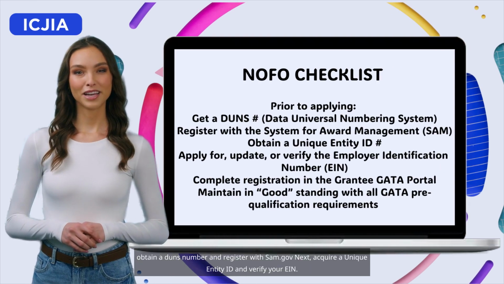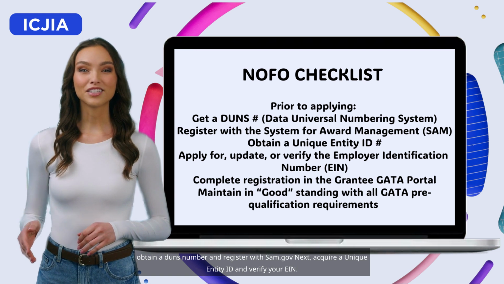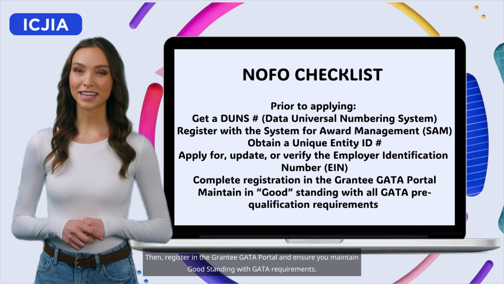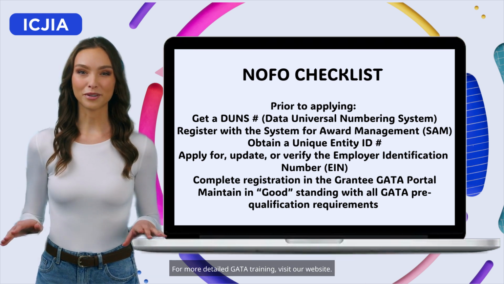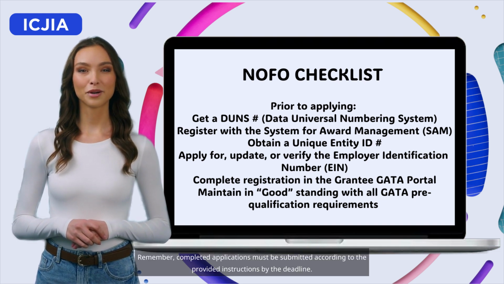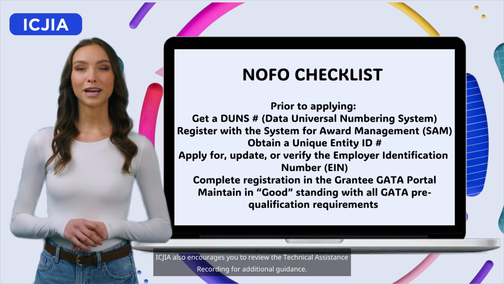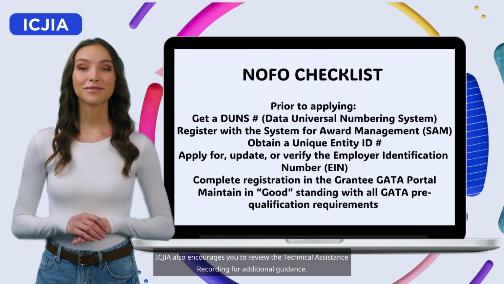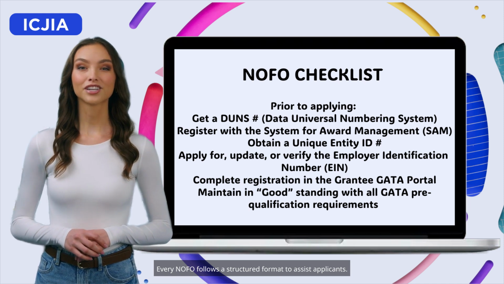Before applying, make sure to complete these essential steps. First, obtain a DUNS number and register with sam.gov. Next, acquire a unique entity ID and verify your EIN. Then, register in the grantee GATA portal and ensure you maintain good standing with GATA requirements. For more detailed GATA training, visit our website. Remember, completed applications must be submitted according to the provided instructions by the deadline. ICJA also encourages you to review the technical assistance recording for additional guidance.